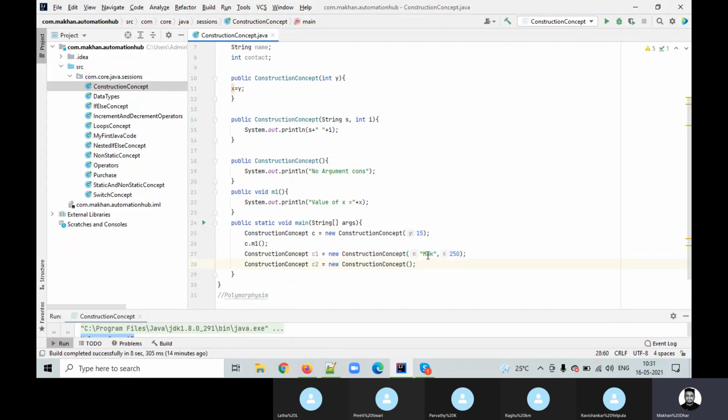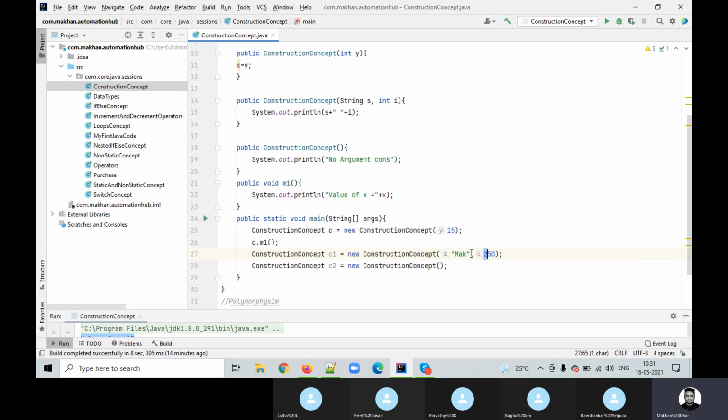Immediately it is assigning to the second constructor. You can see string s is referring to this one, so it will hold this value, and at the same time int i will hold this value. So you do not need to tell which value would be assigned to which constructor. Based on the argument, it will go and trigger.